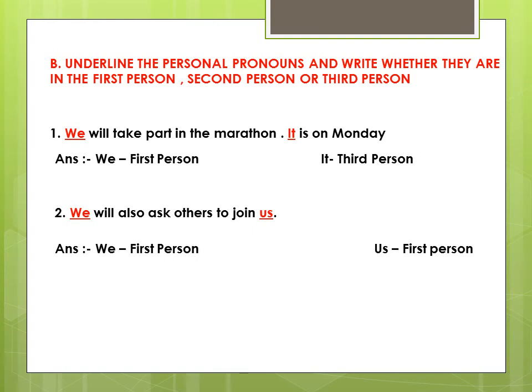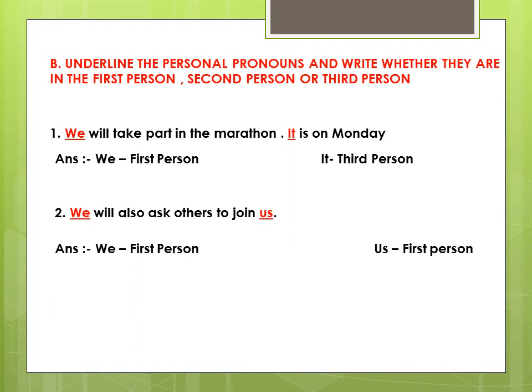B. Underline the personal pronouns and write whether they are in the first person, second person or third person. For the words which are underlined, you have to recognize if it is the first person, second person or third person, meaning you have to decide the group.